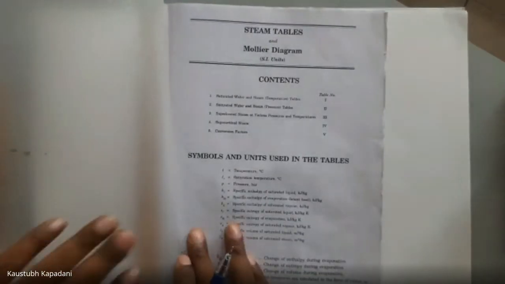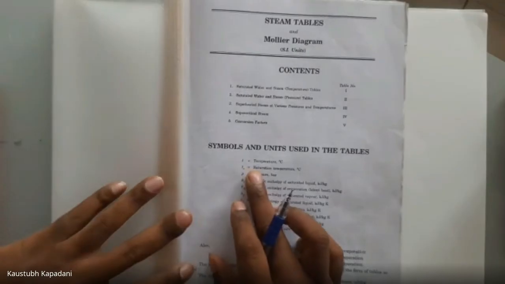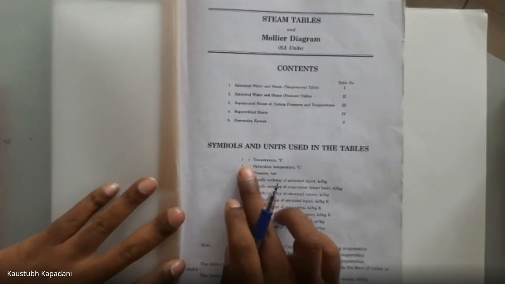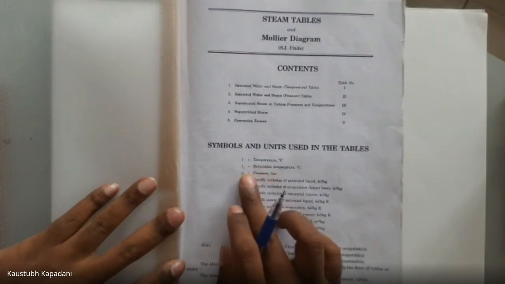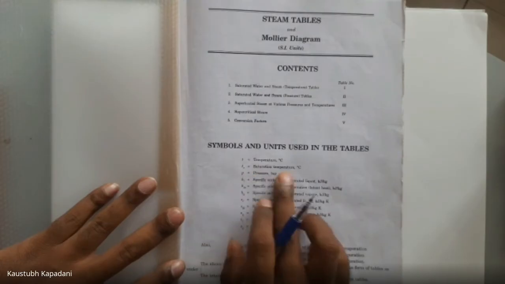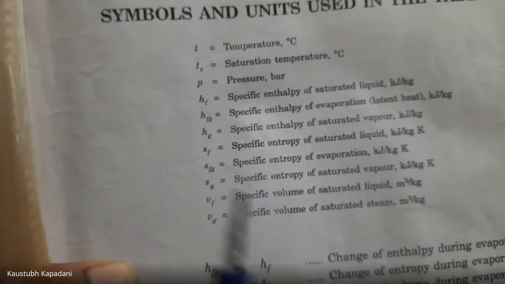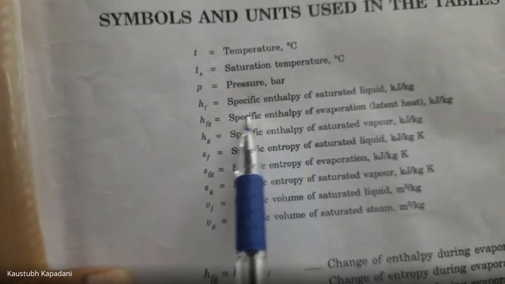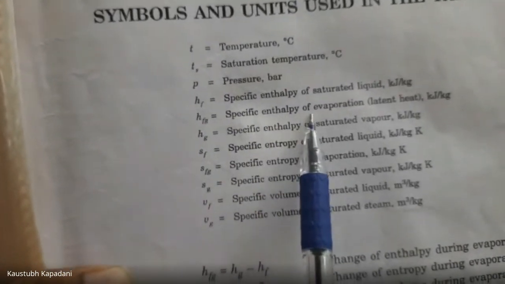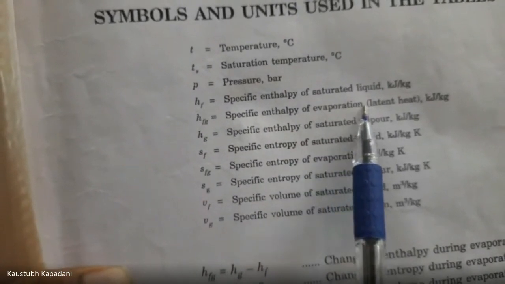See, some symbols and units are mentioned here. T for temperature, ts for saturation temperature. So small ts we are using for saturation temperature. P is for pressure, hf for specific enthalpy of saturated liquid.